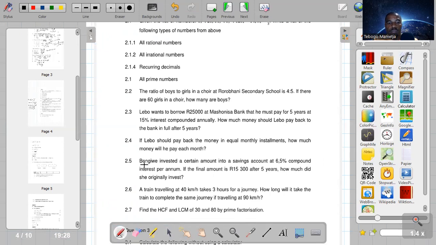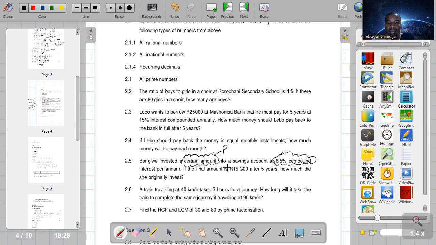The next question, they say Bongi invested a certain amount into a savings account at 6.5% compound interest. So the money invested must be P. We're dealing with compound interest.